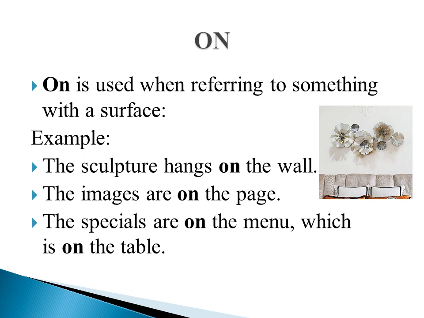In the preposition of place, on is used when referring to something with a surface. For example, the sculpture hangs on the wall. The images are on the page. The specials are on the menu, which is on the table.